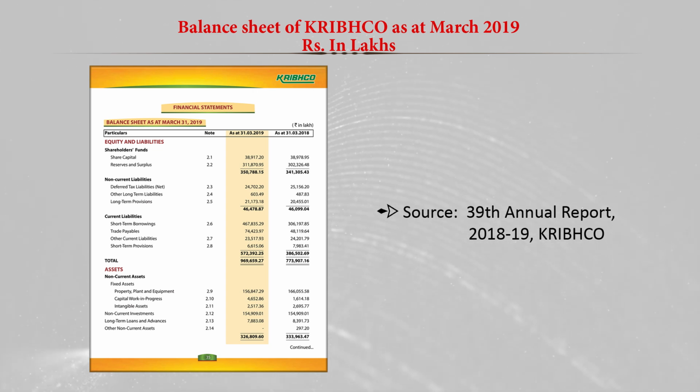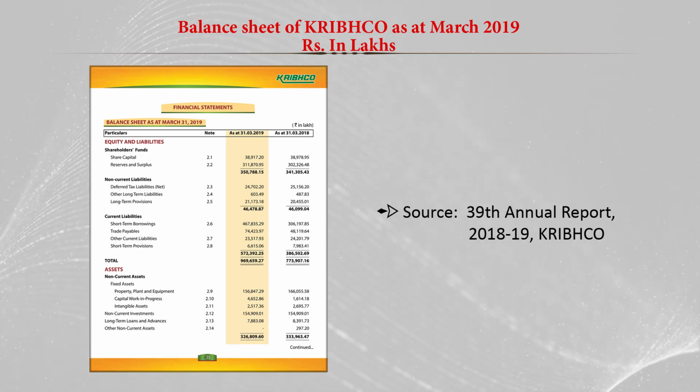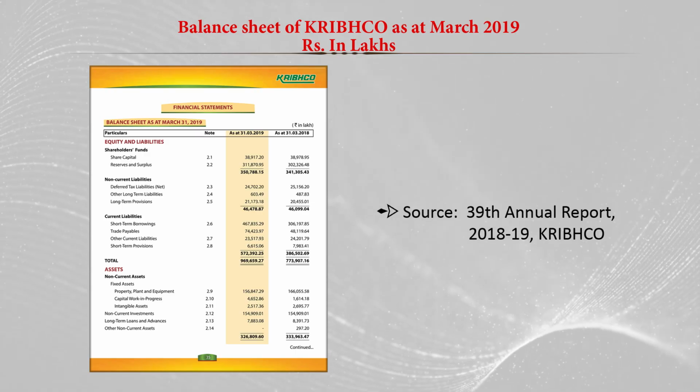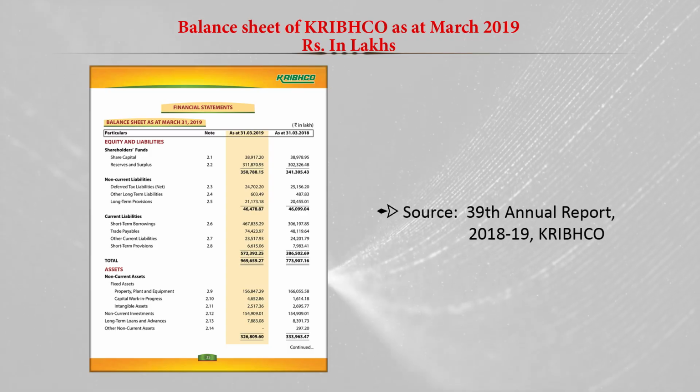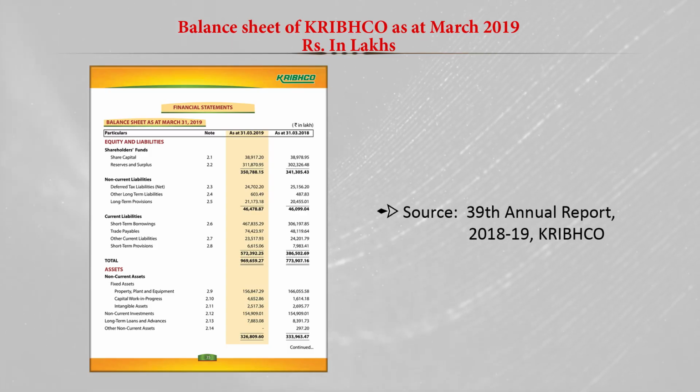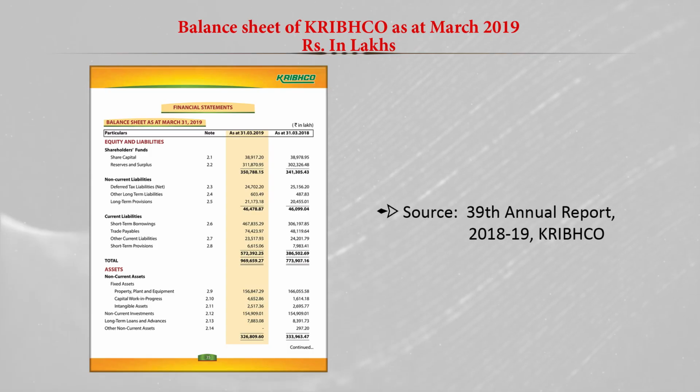At the bottom of the page, they have given the assets, where there are non-current assets. In non-current assets, they have fixed assets like property, plant and equipment, capital work in progress, intangible assets, and then non-current investments, long-term loans and advances, and other non-current assets.